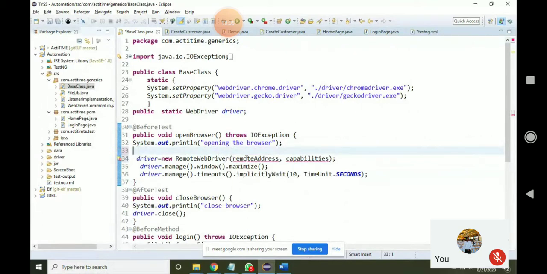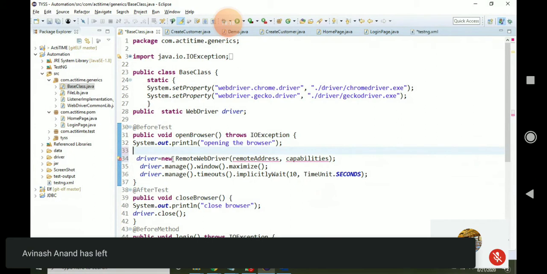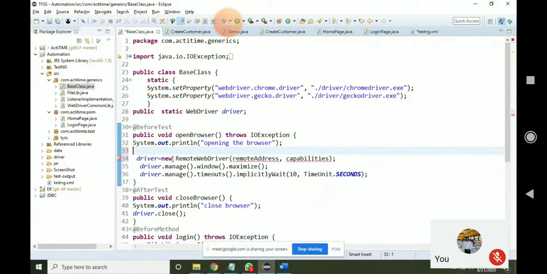Instead of driver equals new web driver, you have to do this. Here it will take two arguments. One is in which system you want to run, and one more is in which browser you want to run.